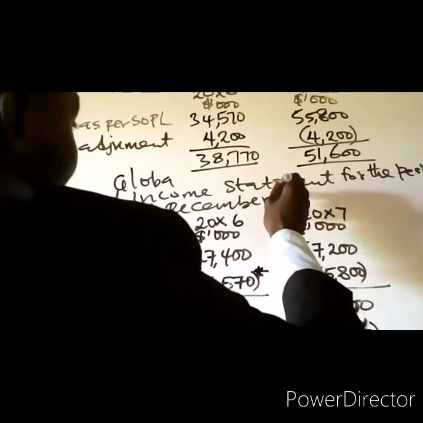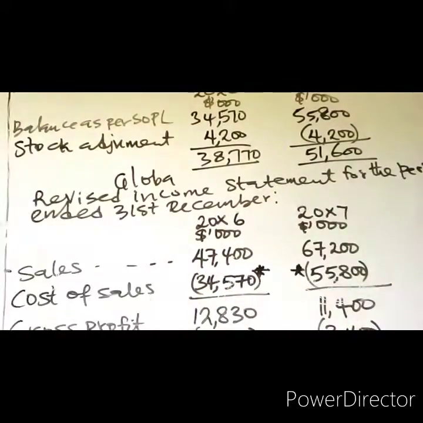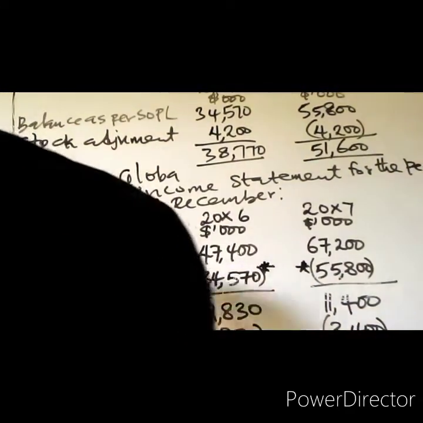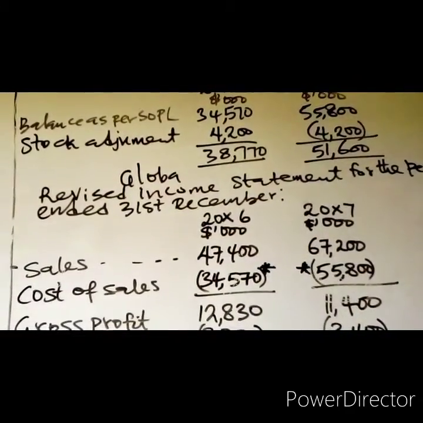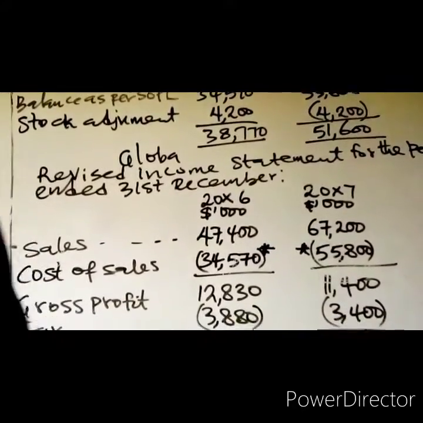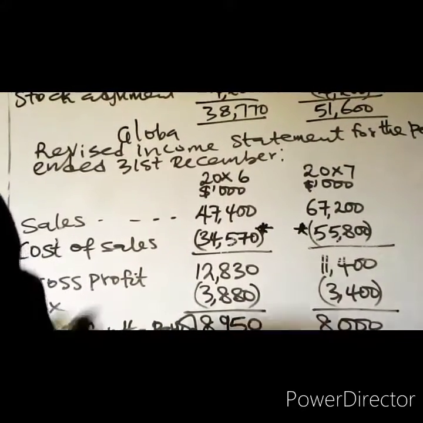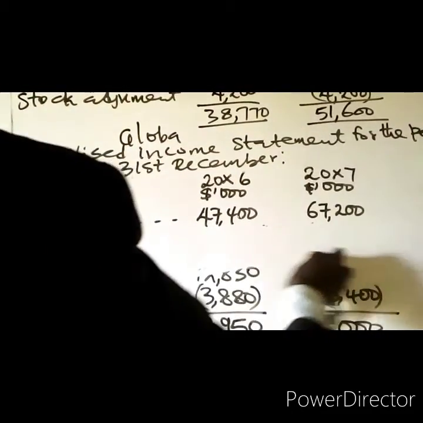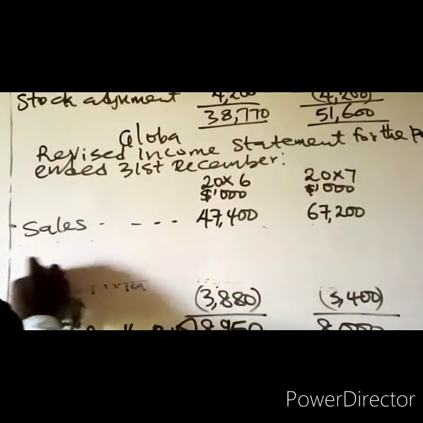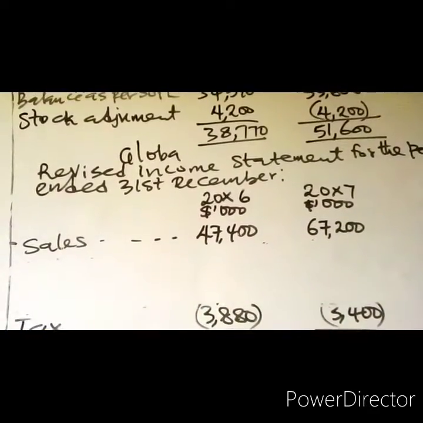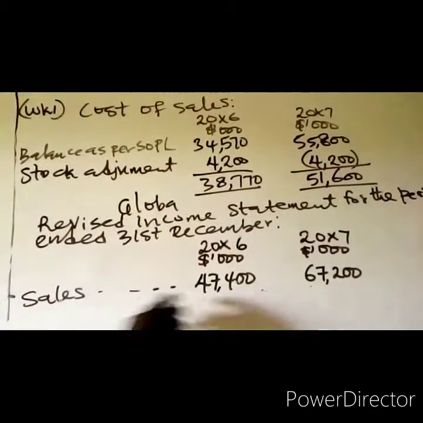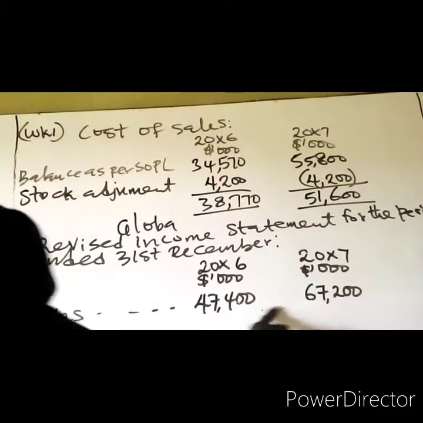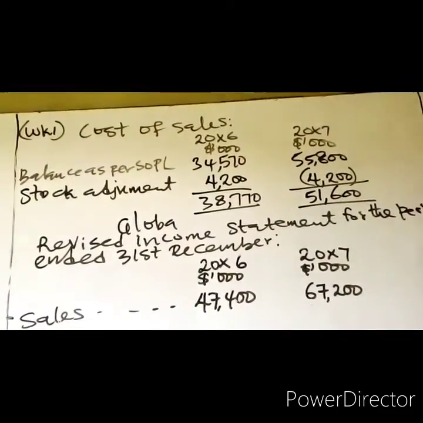We have 20X6 and 20X7. The first item is sales, and the sales figure will still be the same. The sales is 47,400 and 67,200 for 20X6 and 20X7 respectively.